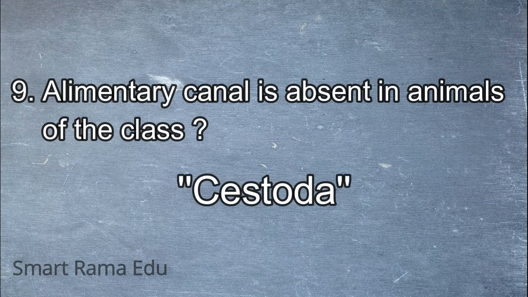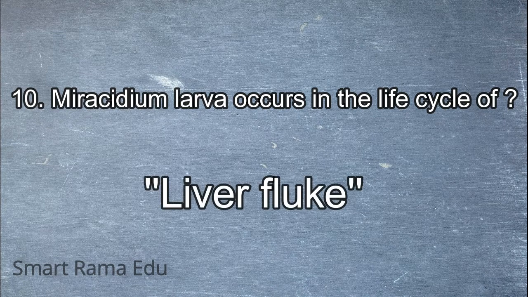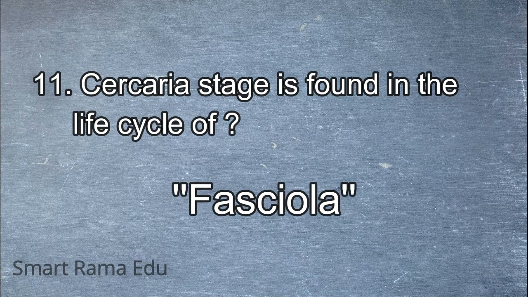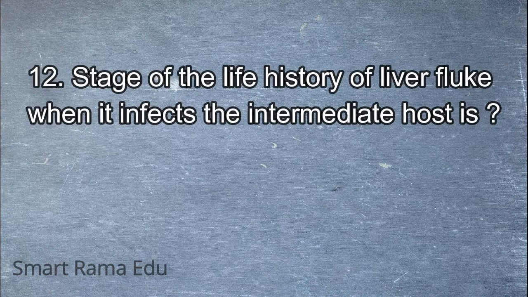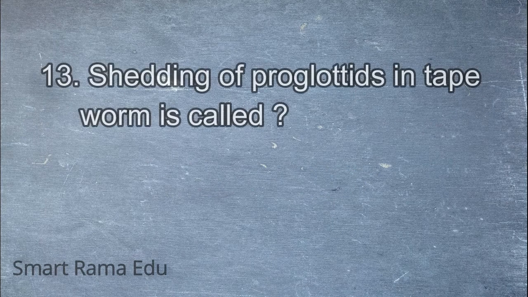Answer: Cestoda. Next question: Miracidium larva occurs in the life cycle of? Answer: liver fluke. Next question: Cercaria stage is found in the life cycle of? Answer: Fasciola. Next question: stage of the life history of liver fluke when it infects the intermediate host is? Answer: Miracidium.